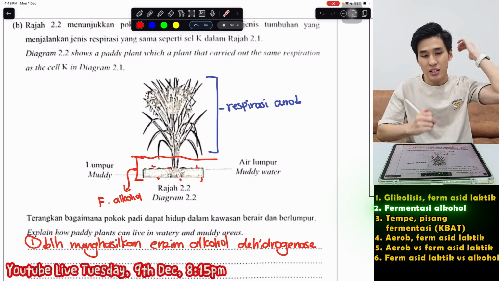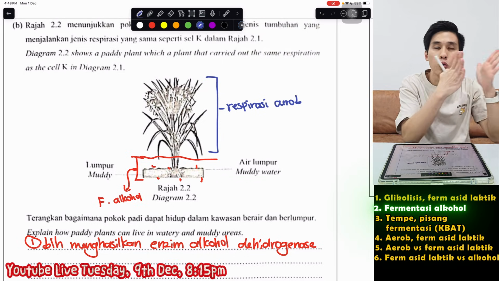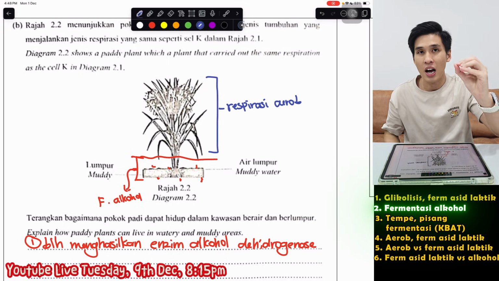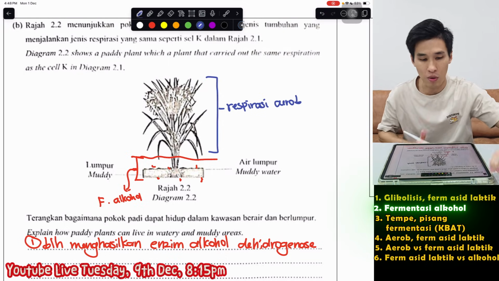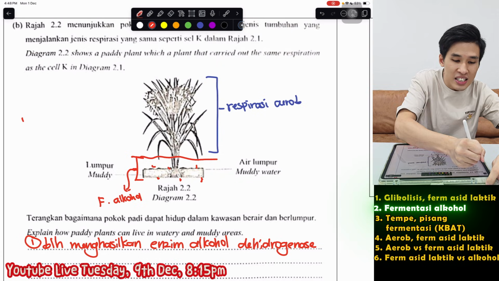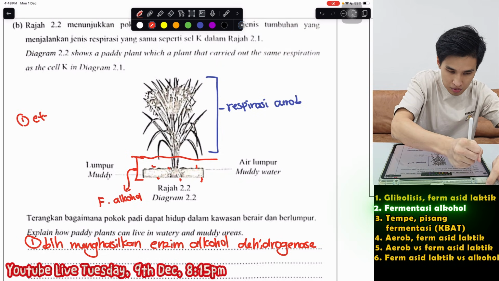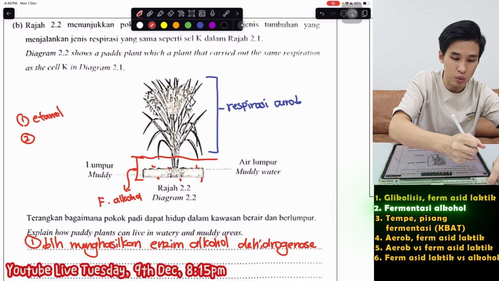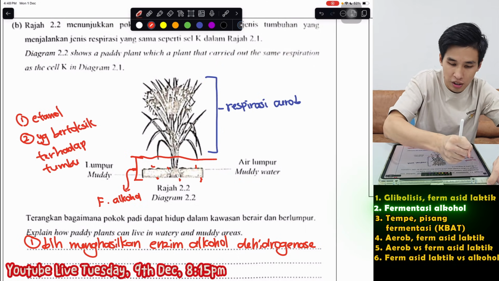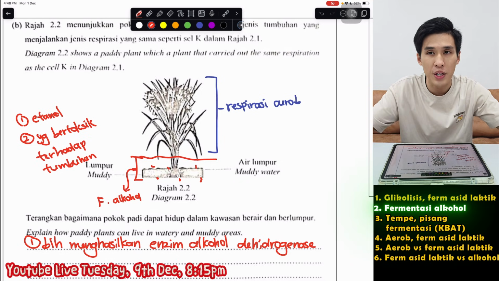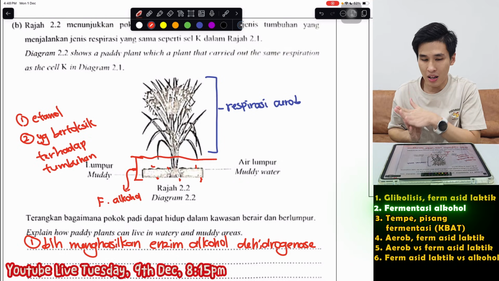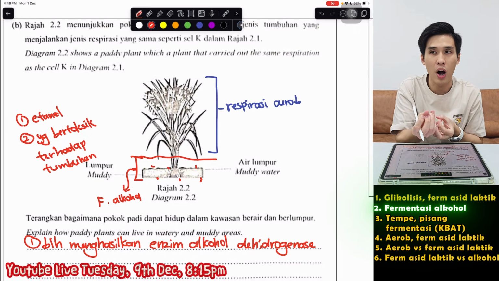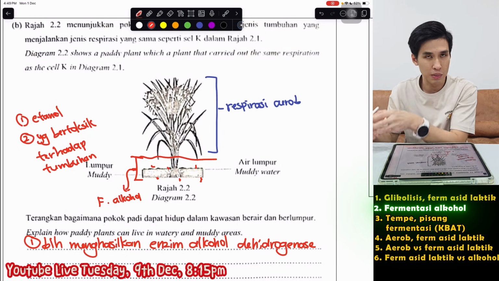So just like dalam manusia, glukosa dioksidakan, diuraikan tanpa oksigen untuk mendapatkan tenaga. However, dalam fermentasi alkohol, dia akan menghasilkan ethanol, alkohol yang bertoksik terhadap tumbuhan. So I just write a few notes over here so that you know that, because tumbuhan yang normal dalam keadaan ini terlalu lama dia akan mati, because the ethanol alkohol akan berkumpul dalam tumbuhan, dia toksik menyebabkan tumbuhan mati.